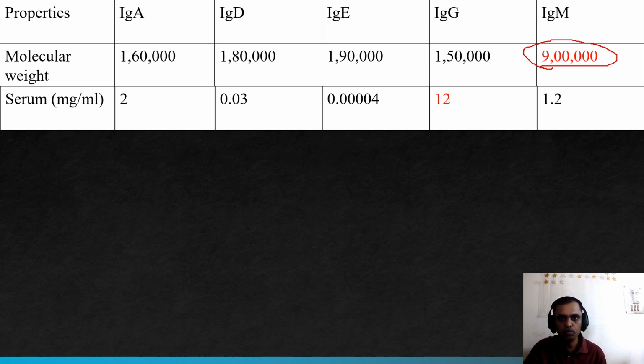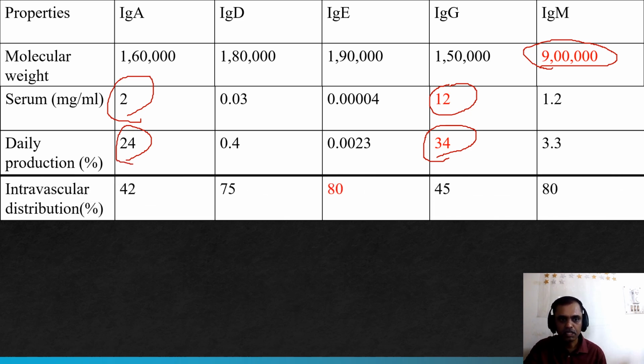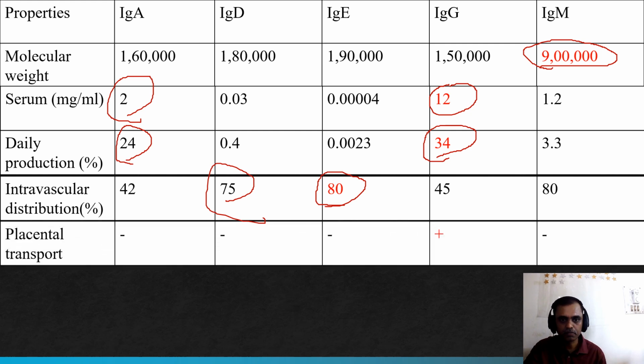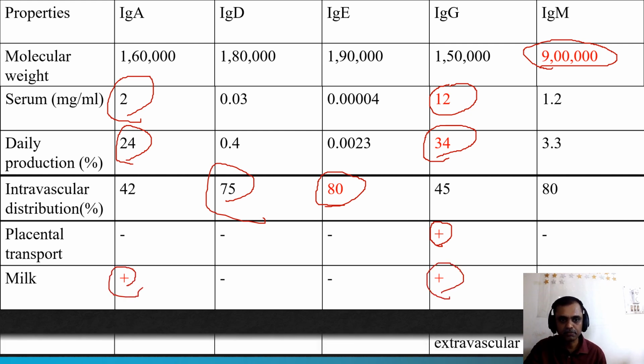Serum concentration, in milligram per ml, is highest in IgG followed by IgA. Daily production is again highest in IgG followed by IgA. Intravascular distribution is 80% for IgG, followed by IgD. For placental transport, IgG can cross the placenta, and in milk, IgA as well as IgG is present.